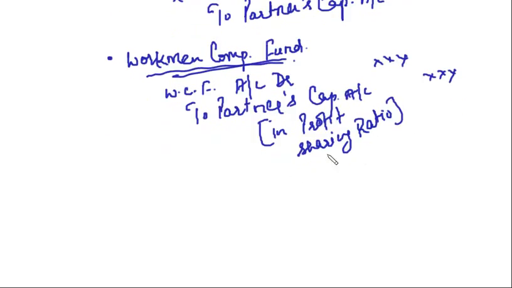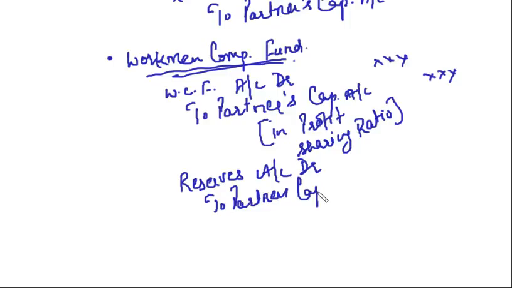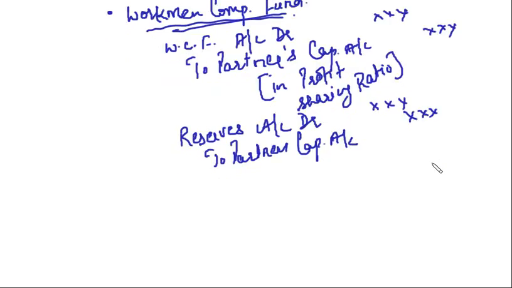From this, we can also say if there are any reserves, all the reserves will be transferred to partners' capital accounts. Am I right? If workmen compensation fund we are transferring to partners' capital account, that means other reserves also, if there are any reserves appearing in the balance sheet on the date of dissolution, we have to transfer those reserves to partners' capital accounts in their profit sharing ratio.